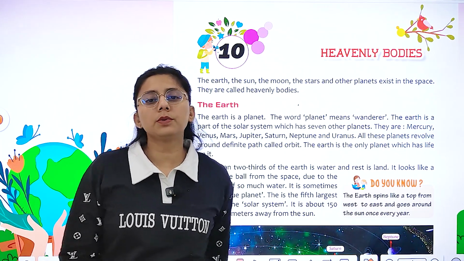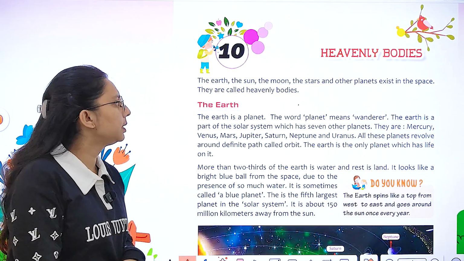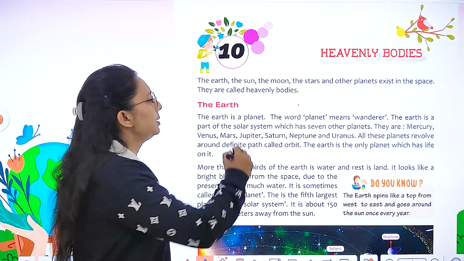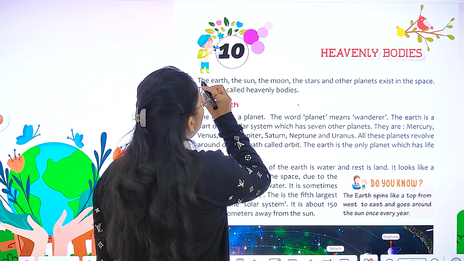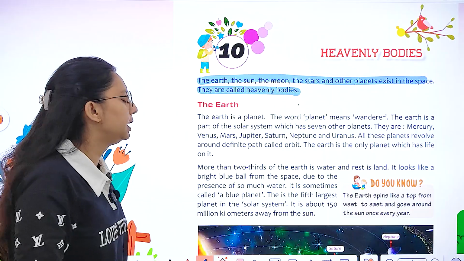Today we are going to start with chapter 10, that is heavenly bodies. In this chapter, we will study some heavenly bodies like Earth, Sun, Moon, stars and other planets that exist in space, and what we call them heavenly bodies.